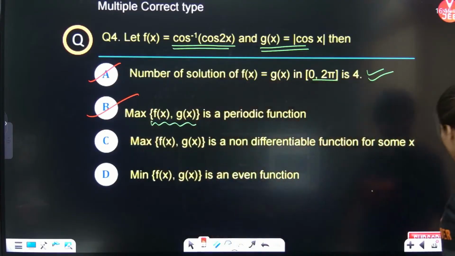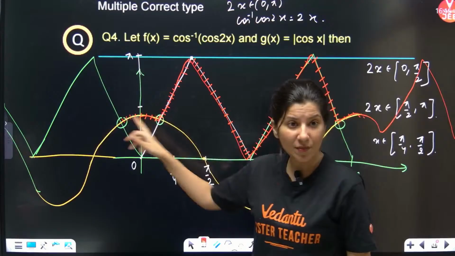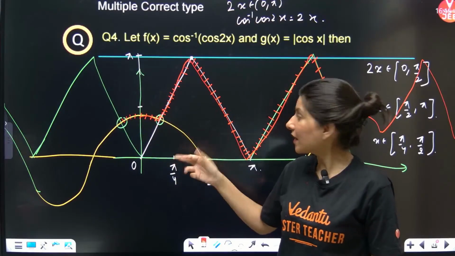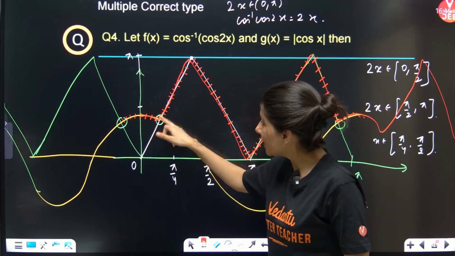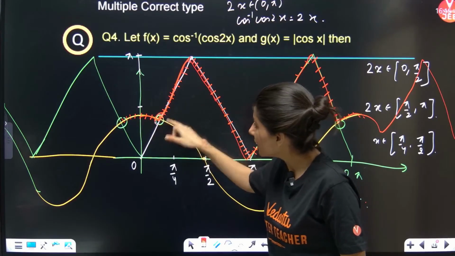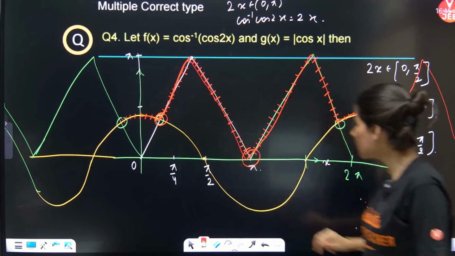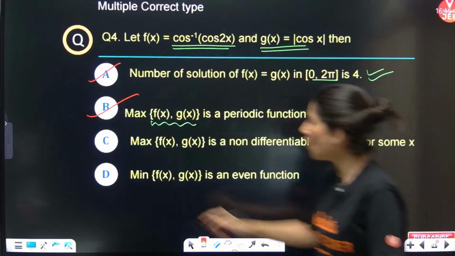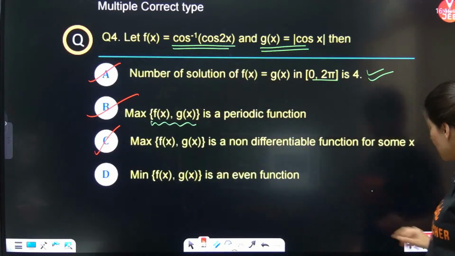Maximum is a non-differentiable function. So we have shaded the maximum part, right? How to shade the maximum part? Can you see this red graph is the maximum part. Now can you see that there is a clear-cut sharp corner coming over here? So yes, it is a non-differentiable function, and minimum is an even function.